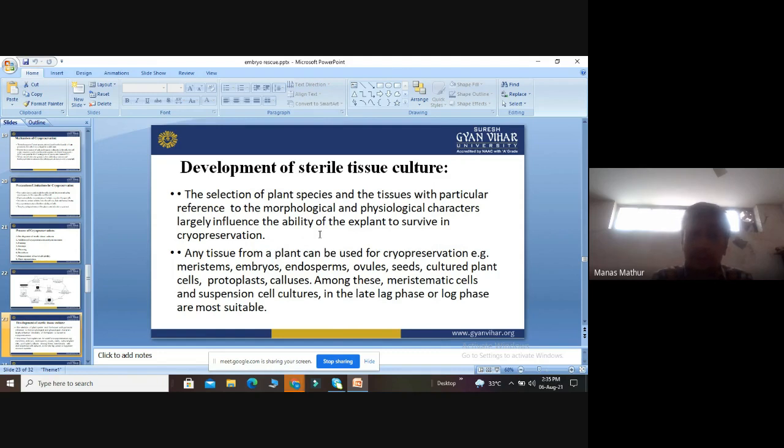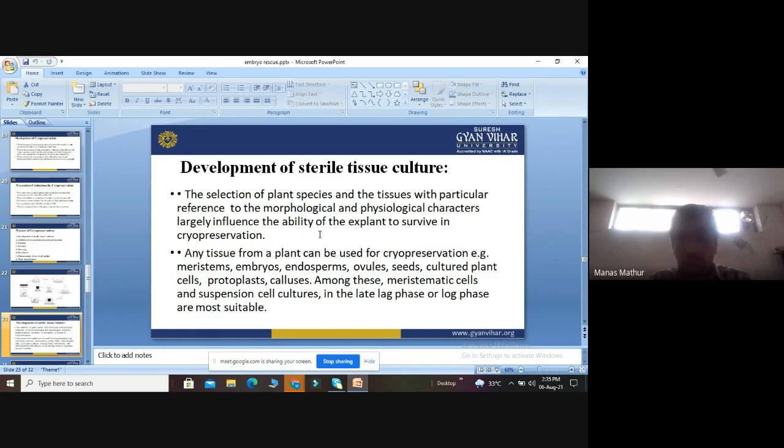First step, I told you, is the development of the sterile tissue culture. For that, we select the plant species and the tissue. With particular reference to the morphological and physiological characters, this largely influences the ability of the explant to survive in cryopreservation.